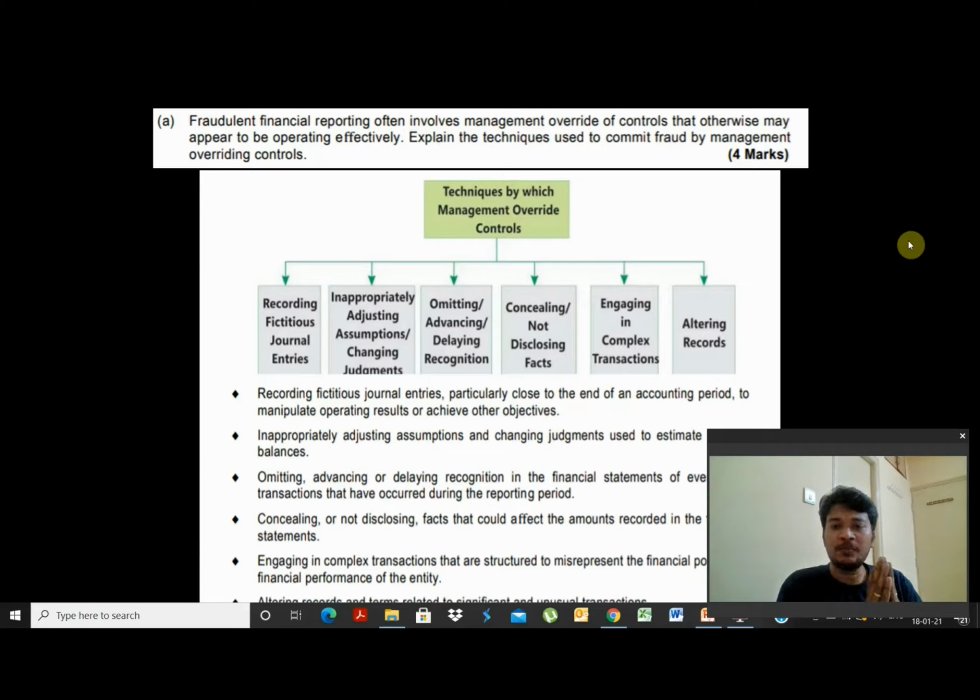Now, the techniques by which management overrides controls. Let's take one example. There is an organization preparing its financials for the period ending March 2021. The total revenue of the company is, say, 30 crores. The organization wants to boost its profits and show investors so that investors will be happy, share prices will increase, and the company will have a very good value in the market. For that, they want to boost the revenue, the sales of the company. They now have a sale which was made in